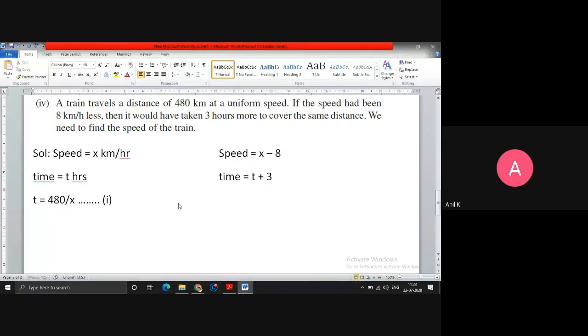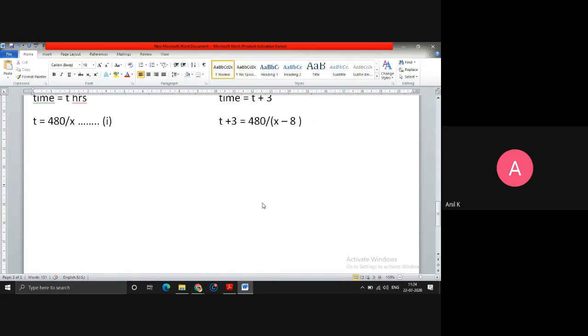Now what I have to do here? Same formula. Time, that is t plus 3, equals distance. It is covering the same distance, they said, so that means 480, upon what is the speed? x minus 8. So these are the equations I got: t equals 480 upon x, and t plus 3 equals 480 upon x minus 8. Let me call this equation number 2.